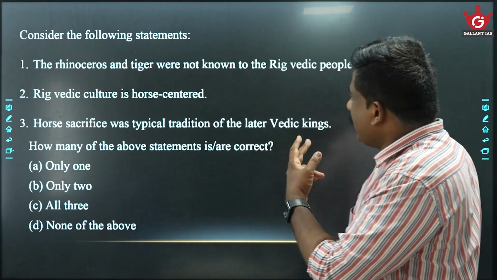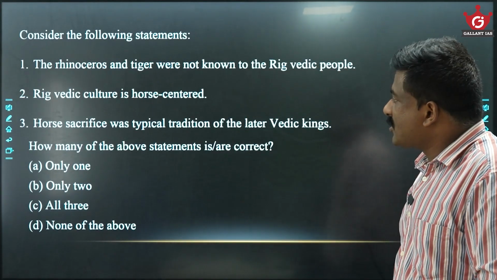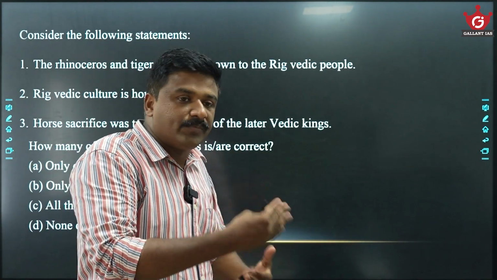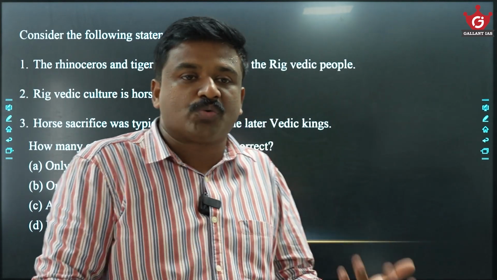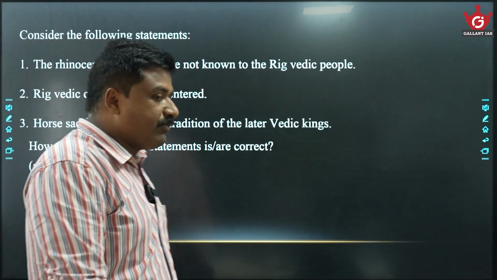Then see, Rigvedic culture is horse-centered. Horse sacrifice was a typical tradition of later Vedic kings. So you must understand that in the later Vedic time, the king assumed more power by performing royal sacrifices like Vajapeya, Ashwamedha, Rajasuya, etc. So here, the first statement: rhinoceros, tiger were not known to these Rigvedic people.